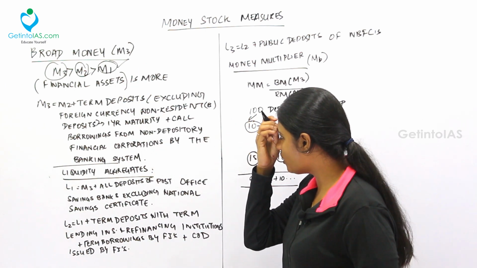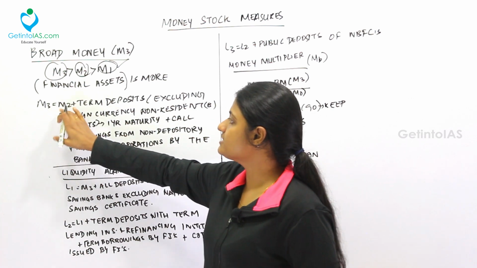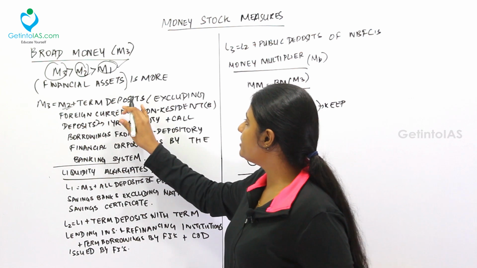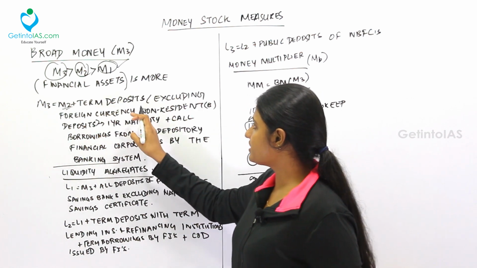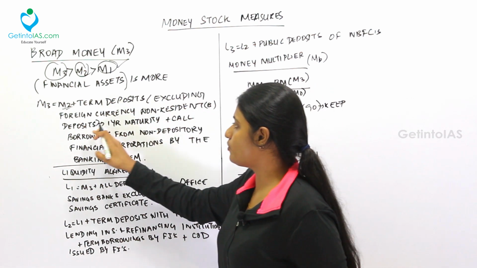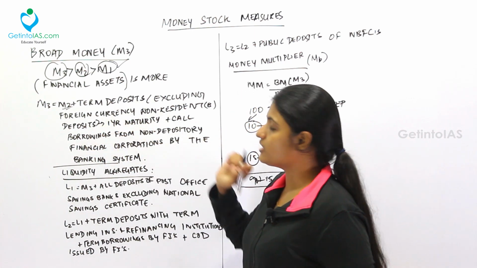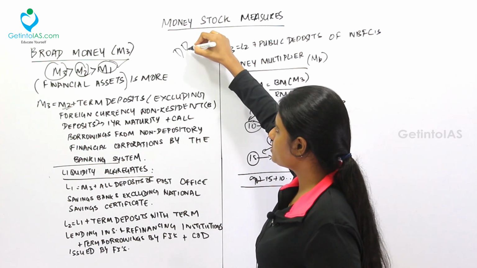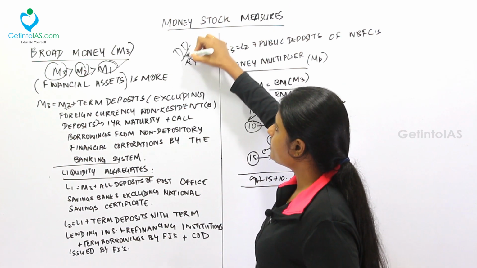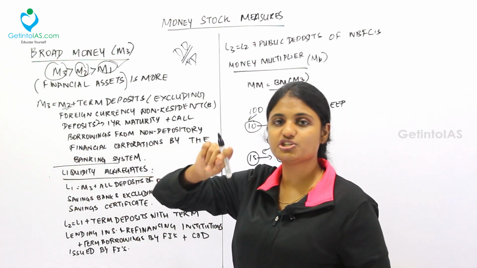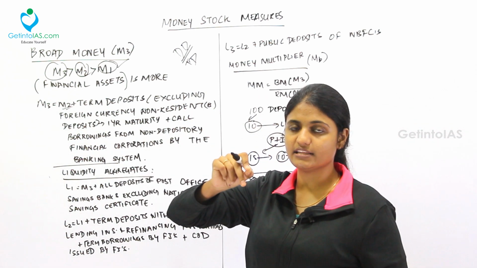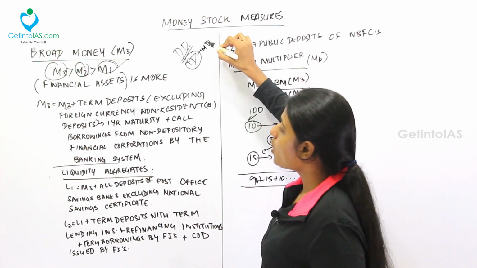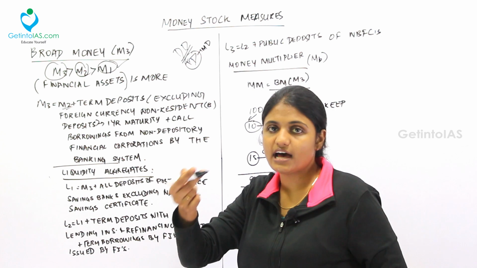Now moving to the formula of M3. The formula of M3 is M2, which we already dealt with, plus term deposits excluding foreign currency non-resident bank deposits, of over 1 year maturity. I told you about two kinds of deposits, demand deposits and term deposits. With demand deposits, whenever you demand, the bank should give it to you. But a term deposit is not like that, because it has a fixed maturity date, and only on that date can I go to the bank and ask for my money.